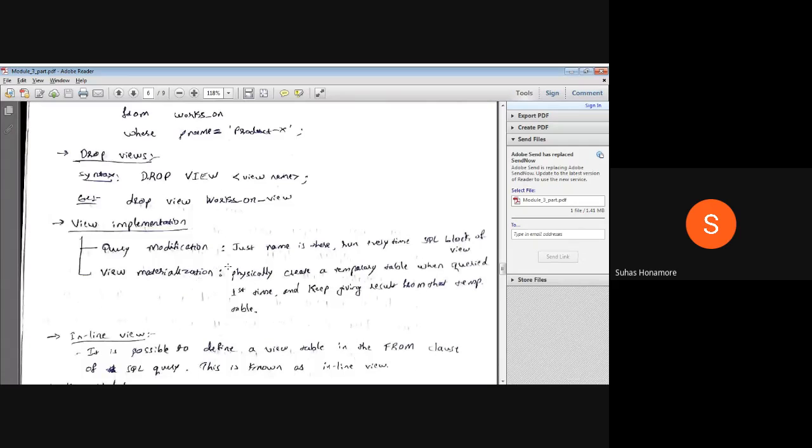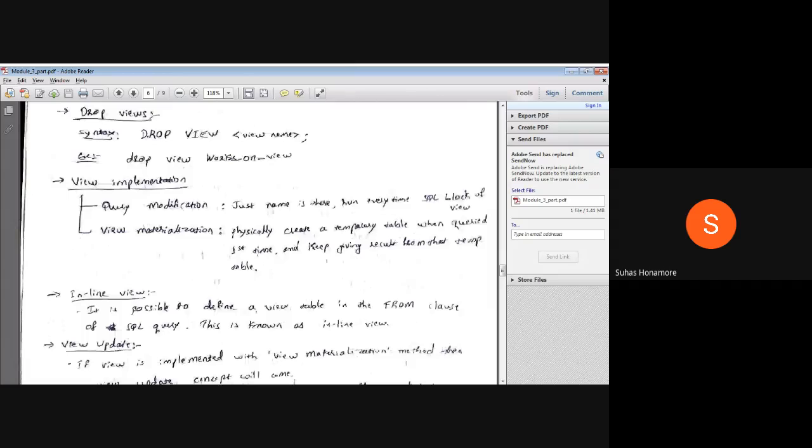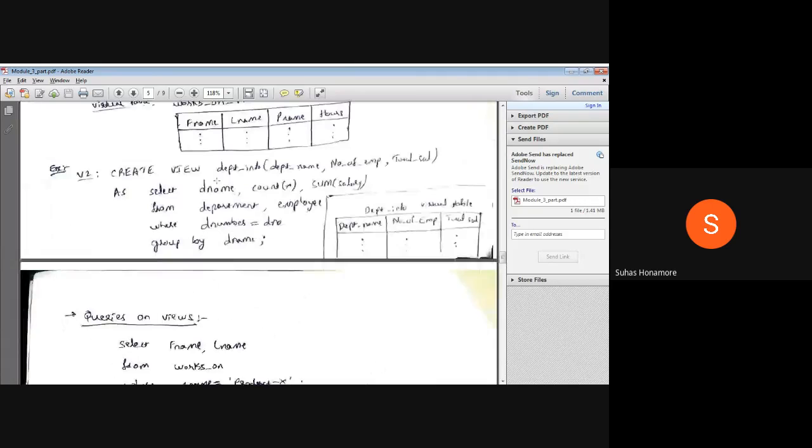Now one more thing we can see is, suppose I create it as a view, so I have some attributes. Can I modify any attribute of these things, such as department name, number of employees or total salary? Because this is again one table only, and inside that table some rows will be there. Can I modify those rows? Here, yes, you can modify it, but it depends on constraints. Most times, if the view is not affecting any table, only then can you modify it. Otherwise you can't modify it. We'll see one example.